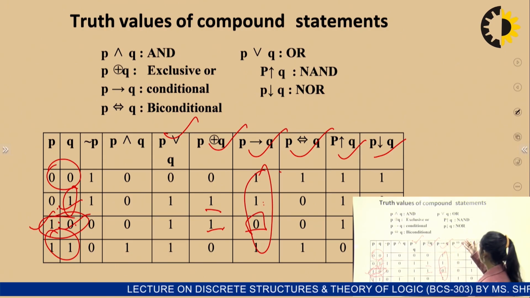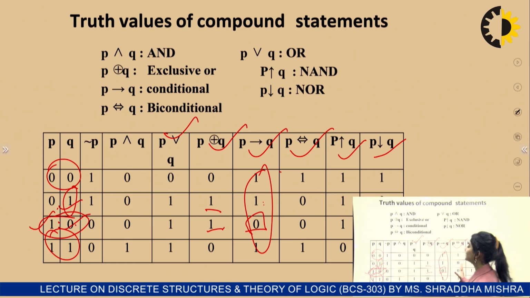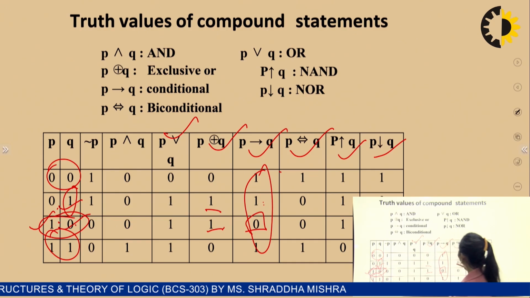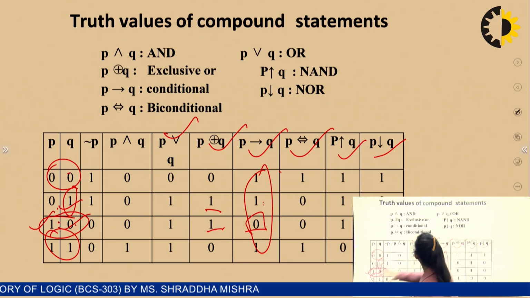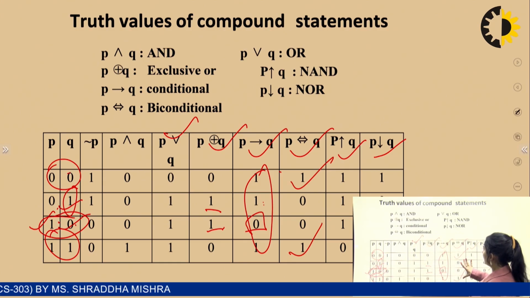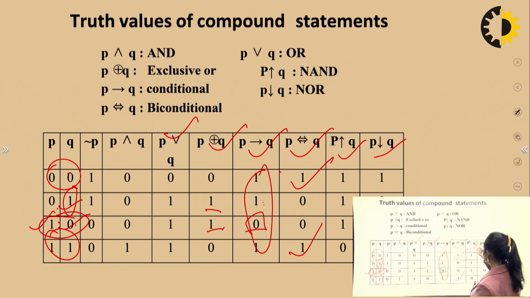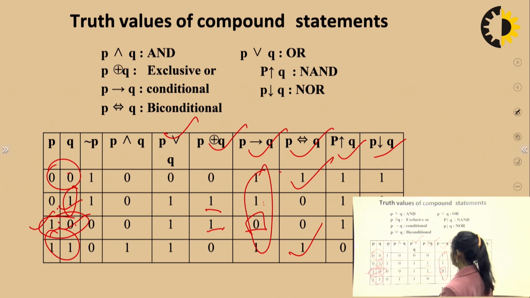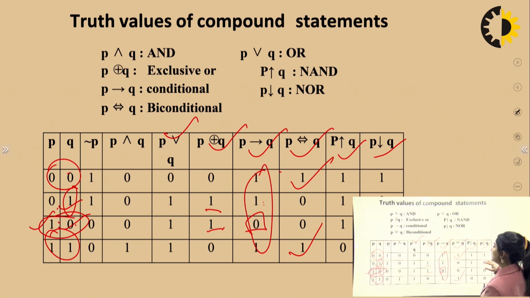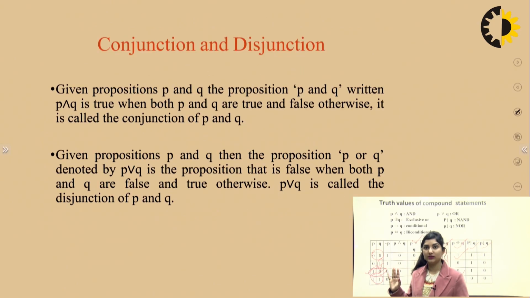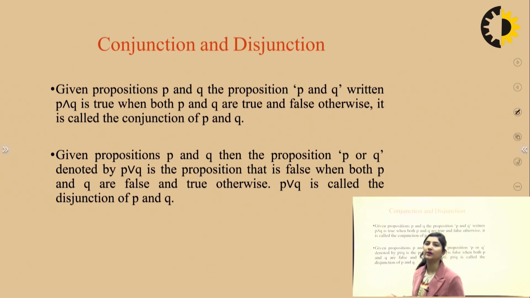And if you talk about double arrow, then in double arrow it is very simple, either both 0 or both 1, it is going to be 1. So if you see here, either both 0 or both 1, it is 1. And what about P arrow Q? If the first is 1 and the second is 0, it is going to be 0. Rest all cases it is 1. If you talk about this, similarly you can see if both are 1, it is 0. And here in the downward arrow, if both are 0, then it is 1. So once you have a good hand over this, we can expand the most difficult questions also.